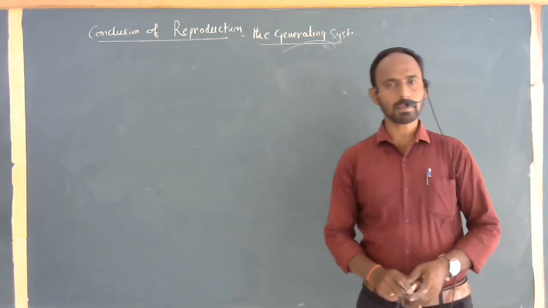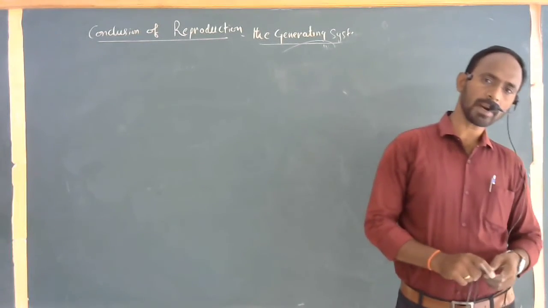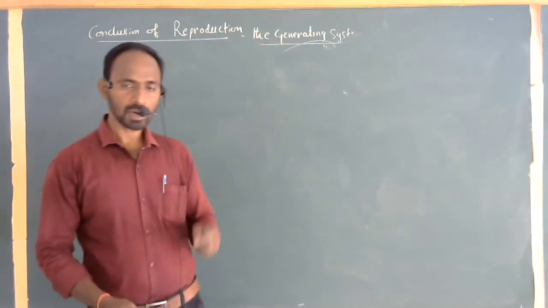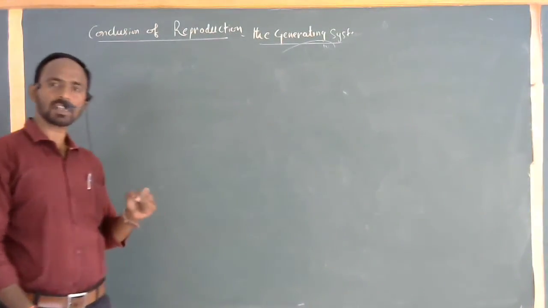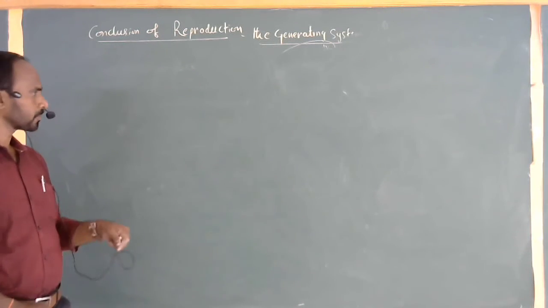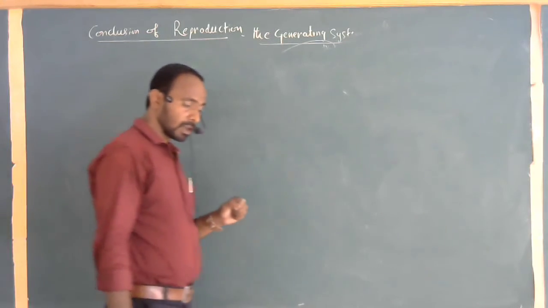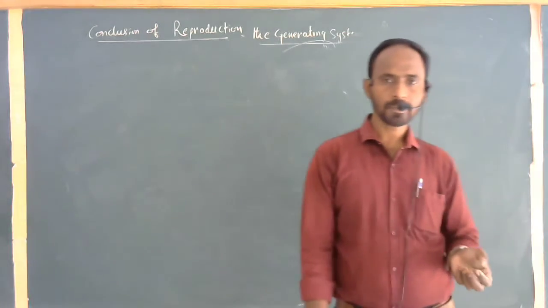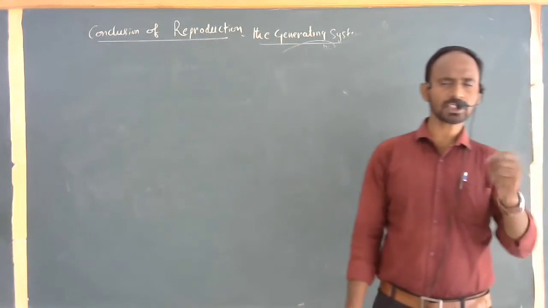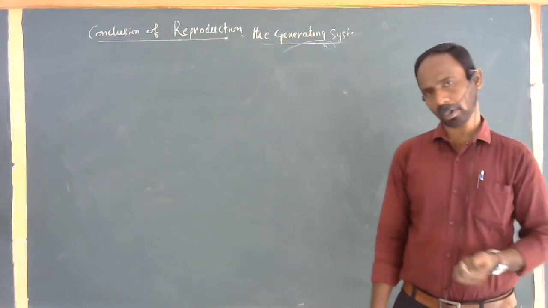Androecium is commonly called the male sexual part of the flower, and gynoecium is called the female sexual part of the flower. The gametes are pollen grains, the male gametes, and ovules, the female gametes. When these two fuse with each other, there is a chance of formation of zygote, the process of fertilization, you know clearly now. Before fertilization, pollination. Transferring of pollen grains from anther to stigma is called pollination. Within the same flower of the same species, it is called self-pollination.